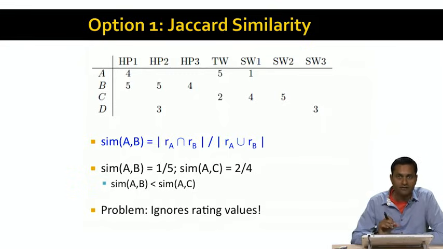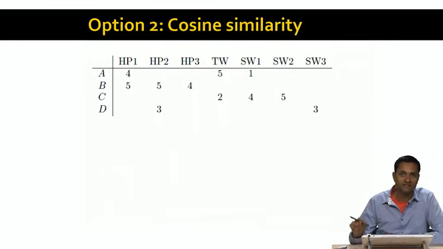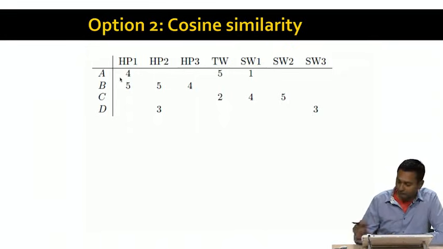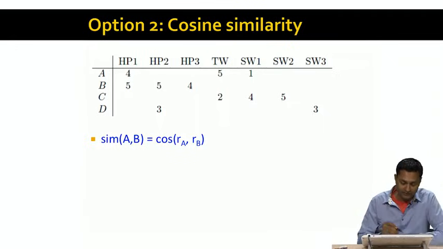Now, a way of capturing the rating values and using them to compute similarity is to notice that A and B, and A and C, are vectors, and so we can compute the cosine between the vectors and use cosine distance. And this is very similar to the way we used cosine distances in the case of content-based filtering. So let's define the similarity of A and B to be just the cosine of the angle between the rating vectors RA and RB, right?